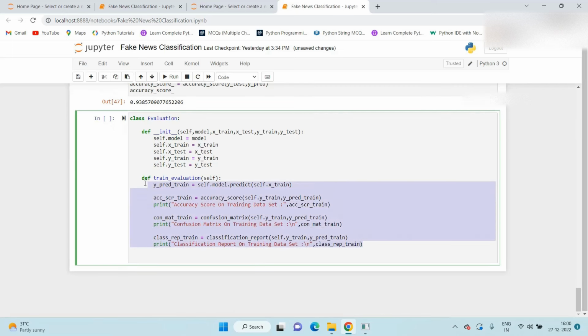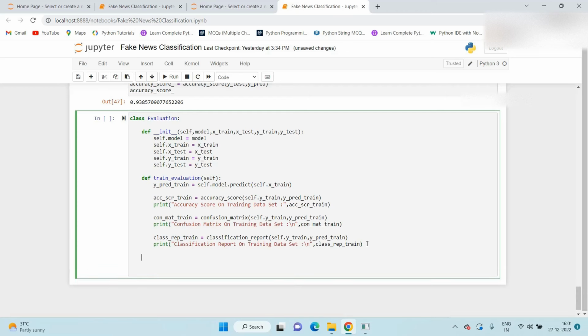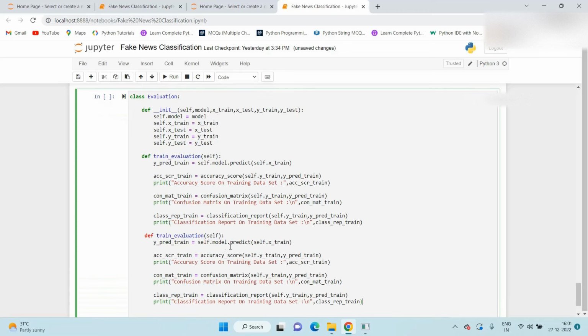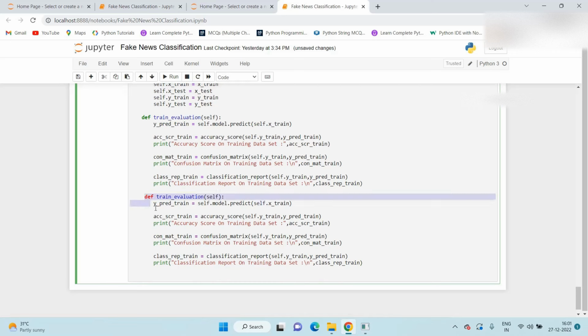The same method we create for the testing data as well. So whenever we call this class along with this method, we will get the accuracy score, confusion matrix, and classification report as well. Now we create the same for the testing dataset.